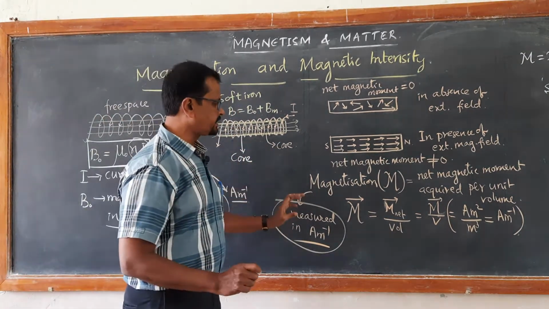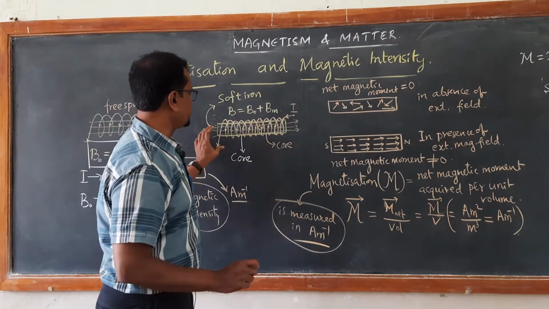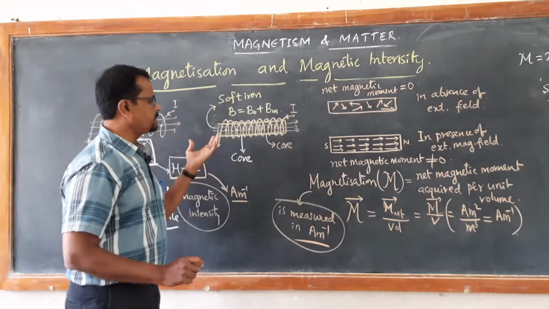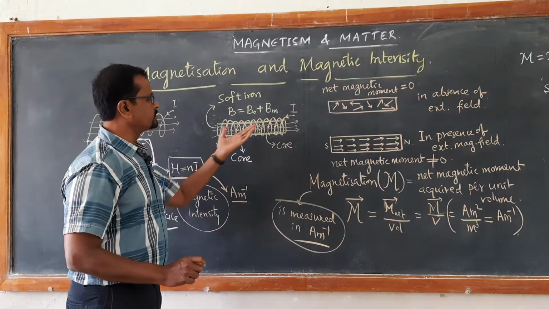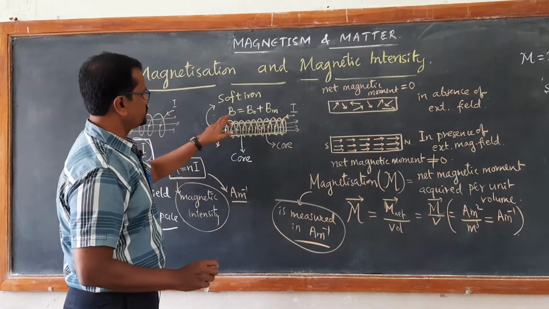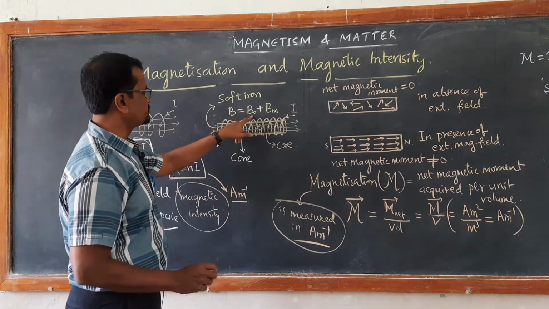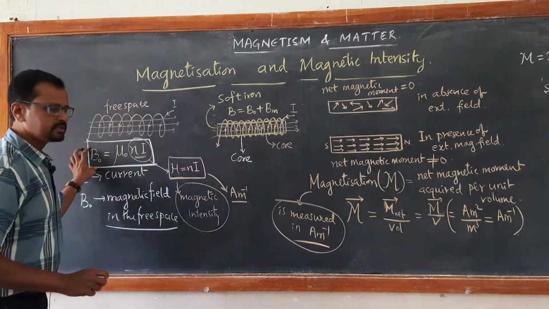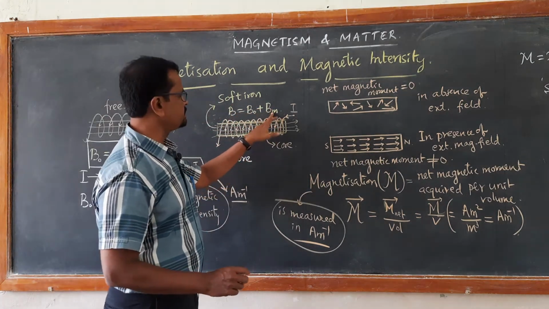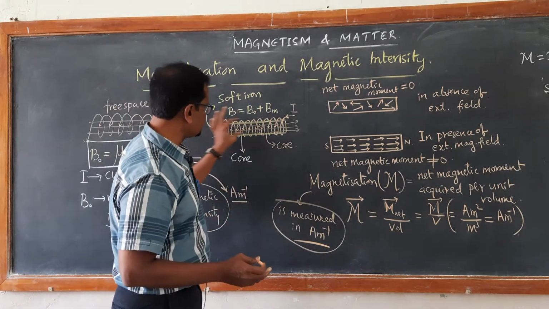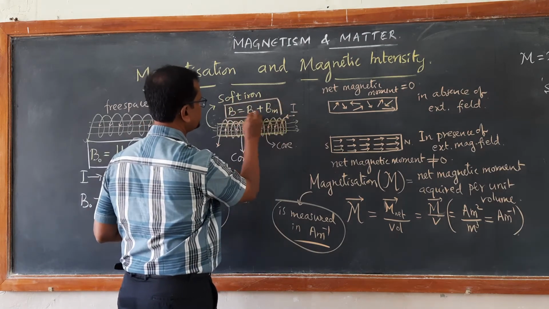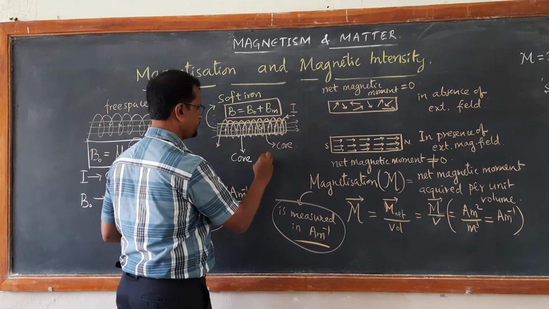Now, once we learn the magnetization, we are going to learn what is the total magnetic field inside the core, right? And the magnetic field due to the current that is flowing through the number of turns of the solenoid. So net magnetic field, if we write, then it is equal to B naught, where B naught is the magnetic field due to free space, plus Bm. Bm is the magnetic field due to magnetization inside the core. Here this is a total magnetic field.